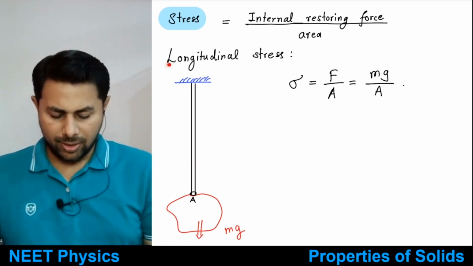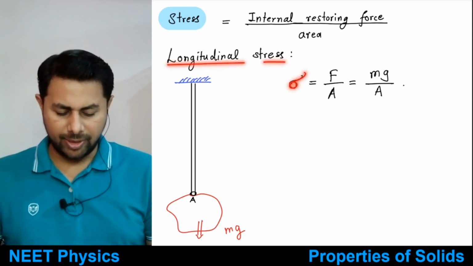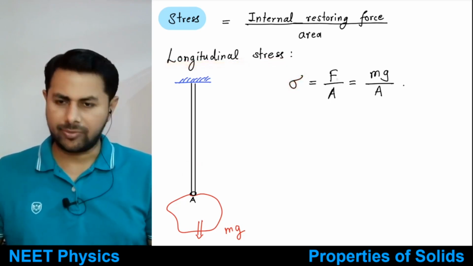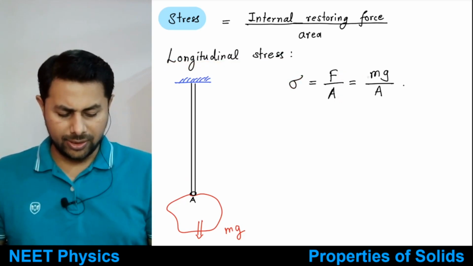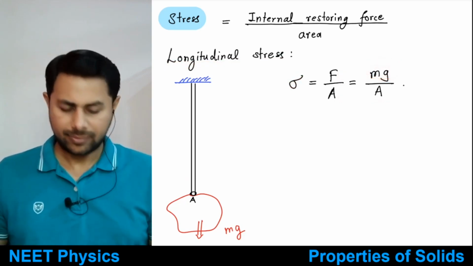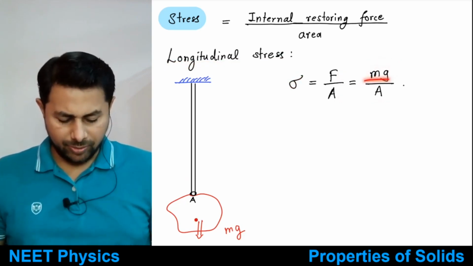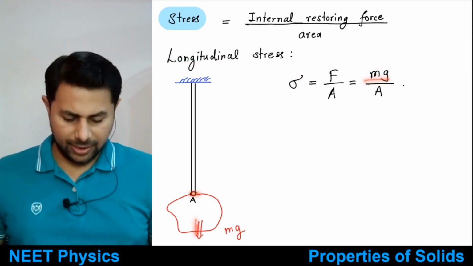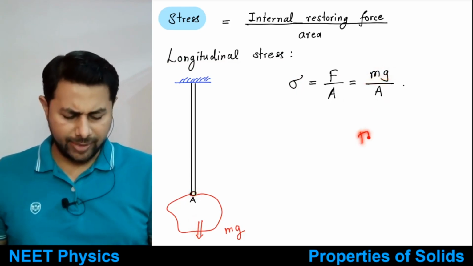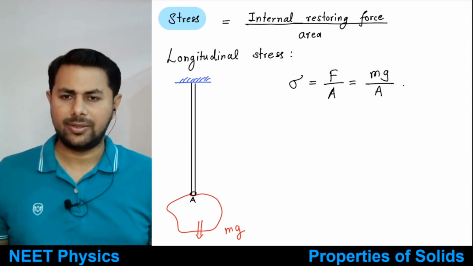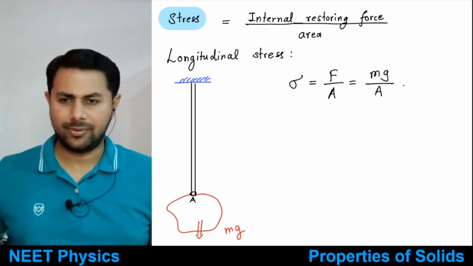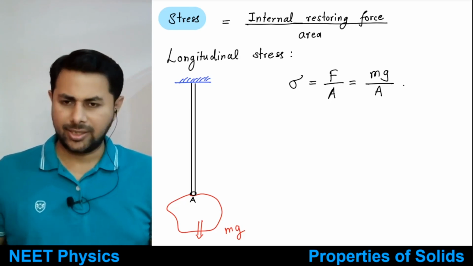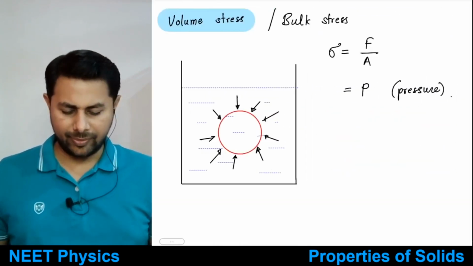Then the longitudinal stress, which we denote by sigma, is equal to force divided by area. So it is mg divided by A. mg is the force applied and A is the area of cross section, that is pi r square for this wire. This is very simple, right? So this is stress. Stress is force divided by area.